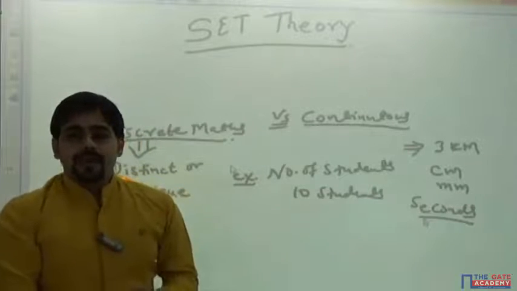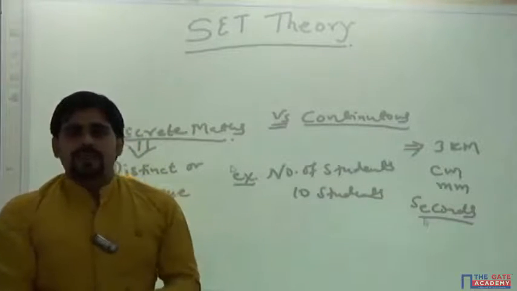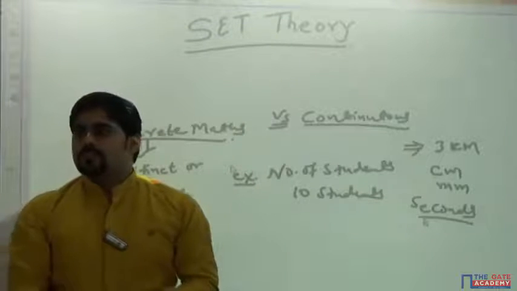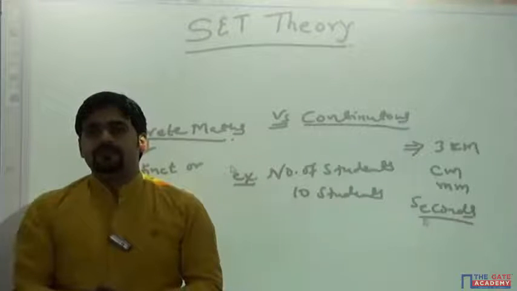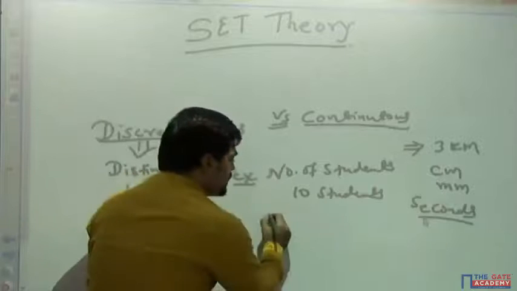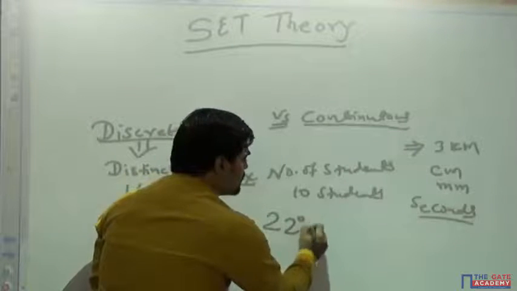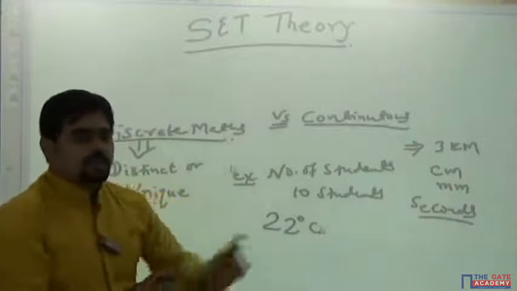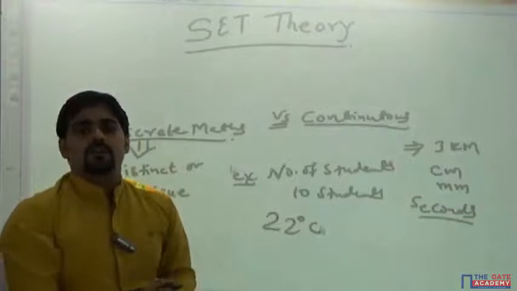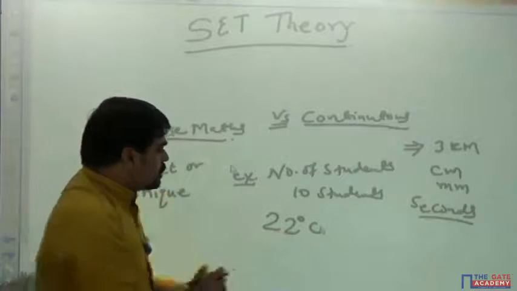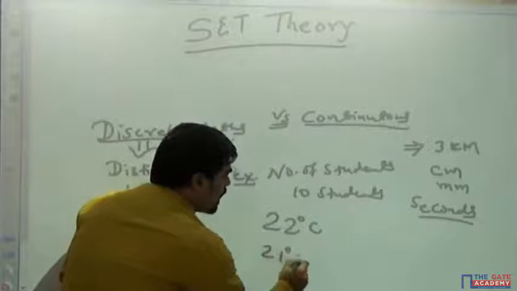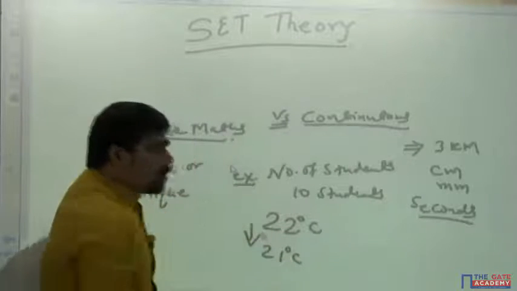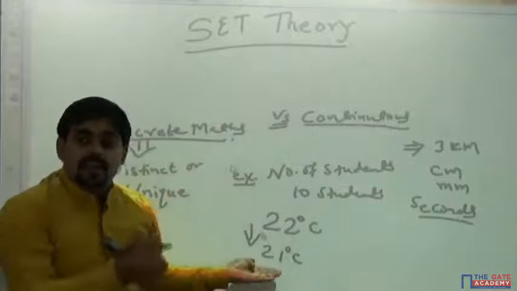Another example. Suppose in your room there is some temperature. At the start it is 22 degrees centigrade, and you switch on the AC to make it 21 degrees, to reduce the temperature. Will the AC do it within a second?